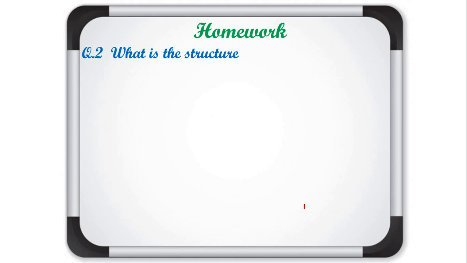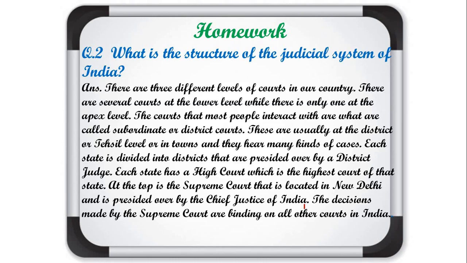Second question: what is the structure of the judicial system of India? There are three different levels of court in our country. There are several courts at the lower level, while there is only one at the apex level. The courts that most people interact with are called subordinate courts, district courts, tehsil courts; they are known by different names. They are usually at the district or tehsil level or in towns, and they hear many kinds of cases. Each state is divided into districts that are presided over by a district judge.